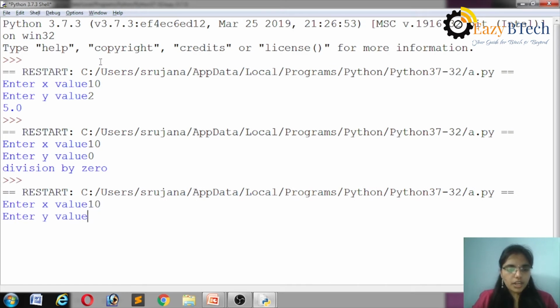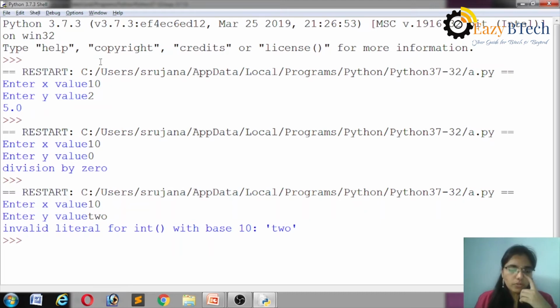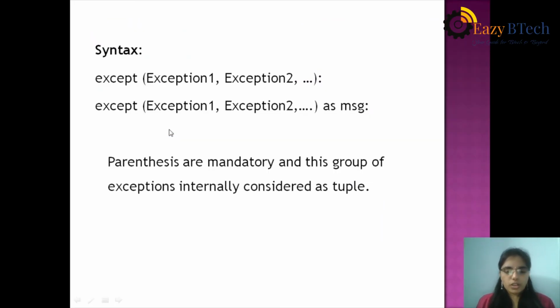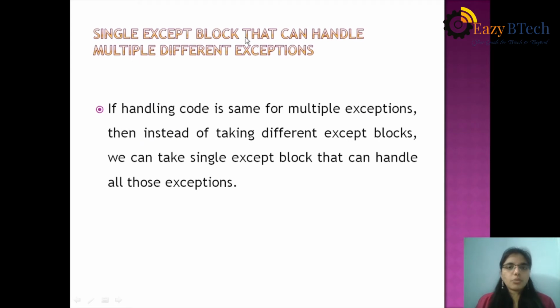For example, I am writing here 'two'. So this is about ValueError: invalid literal for int() with base 10: 'two'. Here I am giving a string value, actually you have to give an integer value. This is an example program for a single except block that can handle multiple different exceptions.